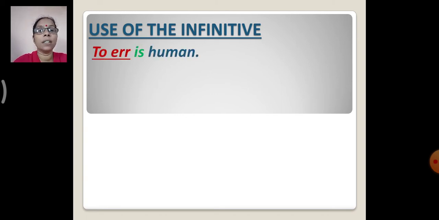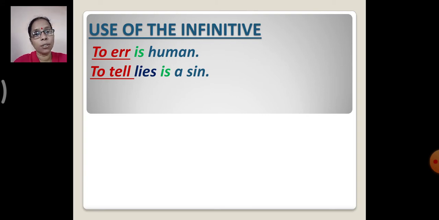So look at the first sentence. To err is human, right? Which is the infinitive here? To err. And which is the verb? Is. Then, to tell lies is a sin. Which is the infinitive here again? To tell, which is an infinitive.